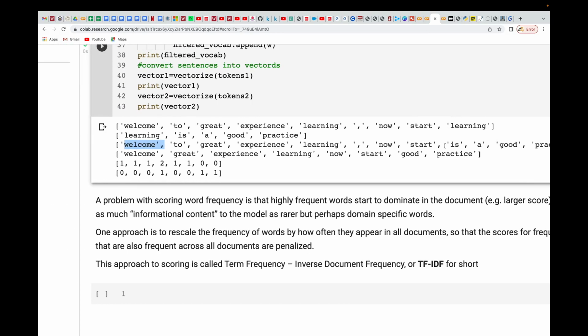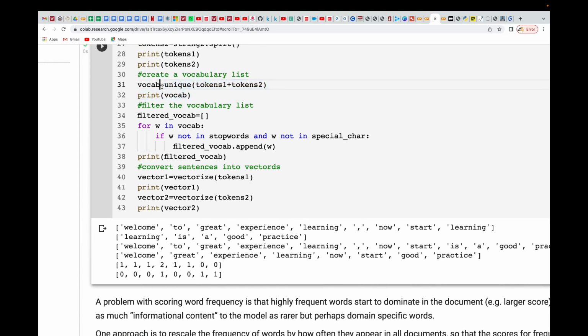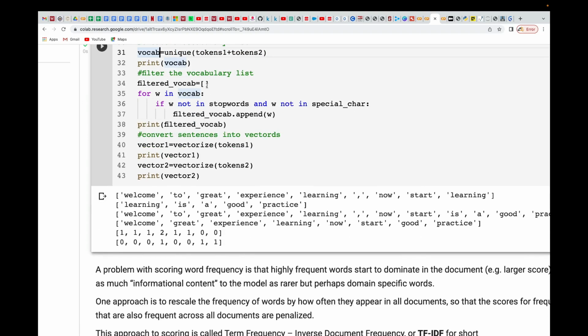So instead of learning again, coming to say that learning is a good practice, because in the second sentence we have learning there, but it's not going to come because I'm using that unique function that I created. All right, so now as I've already created my filtered_vocab, which is an empty list, I'm going to put things in there.